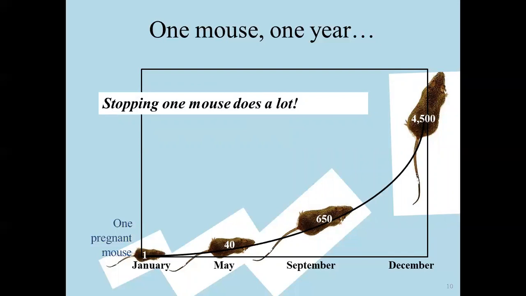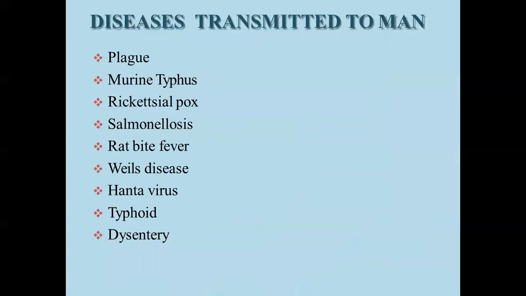So if you are not able to stop one mouse immediately, they multiply frequently, getting pregnant within 2 to 3 months. Diseases transmitted to man include plague, murine typhus, rickettsial pox, salmonellosis, rat bite fever, Weil's disease, hantavirus, typhoid, and dysentery. These are the possible diseases.